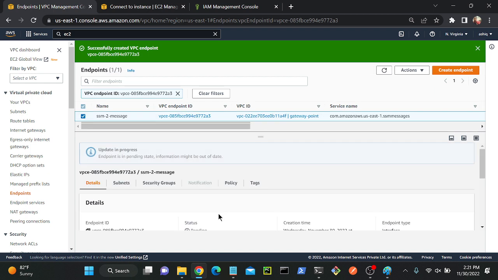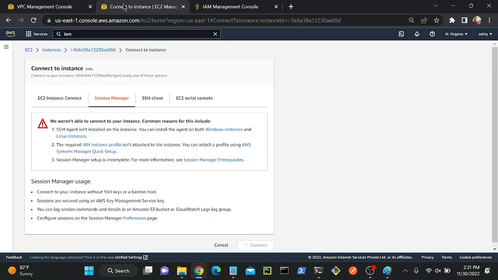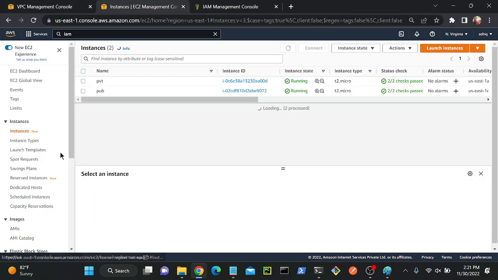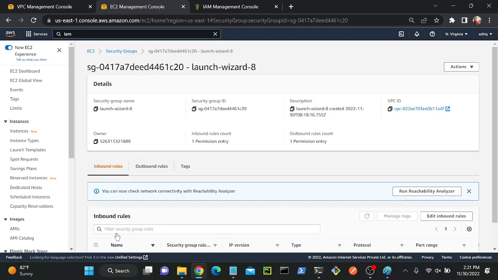So successfully I created two endpoints. You can see over here SSM endpoint, SSM2 message endpoint. So I'll go to my EC2 console. I'll go to my private instance. Let me enable all security group so we can get rid of errors.